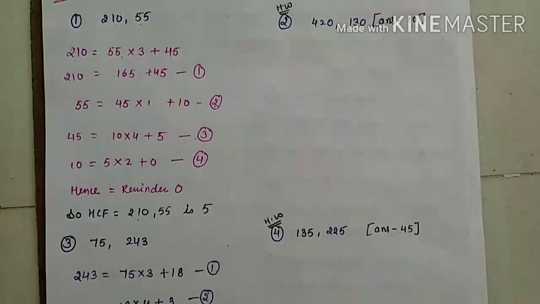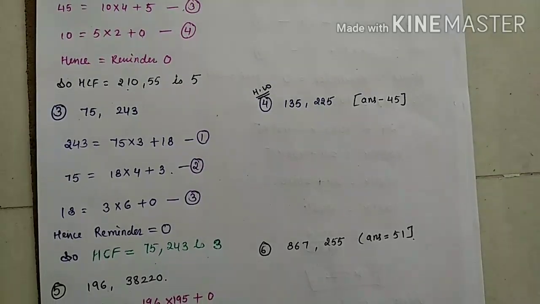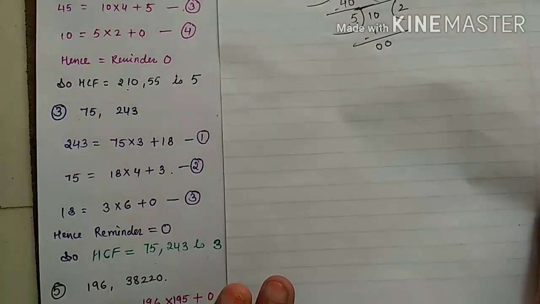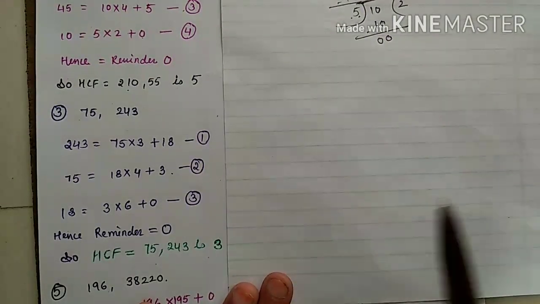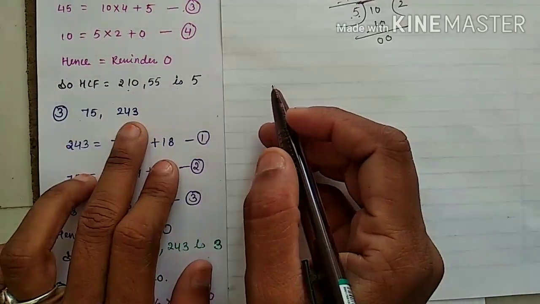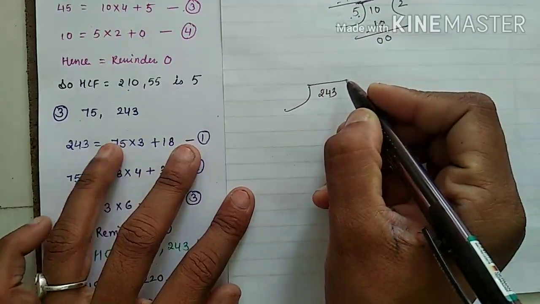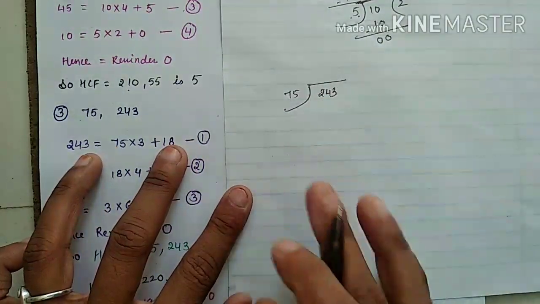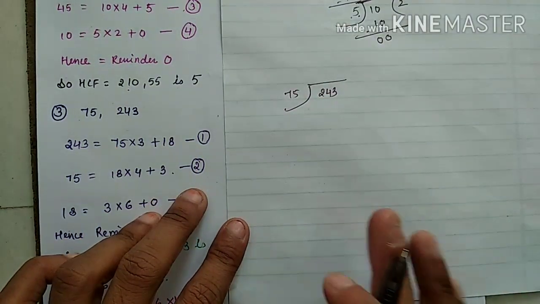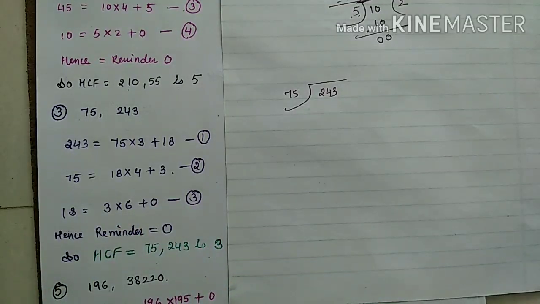Okay. Now come to the next. Just see here. Again I am doing it together, the traditional method also I am doing. 75, 243. Which one is bigger? 243. So 243 is your dividend and 75 is your divisor. Is it clear or not? Yes. So you just have to do it the same way.